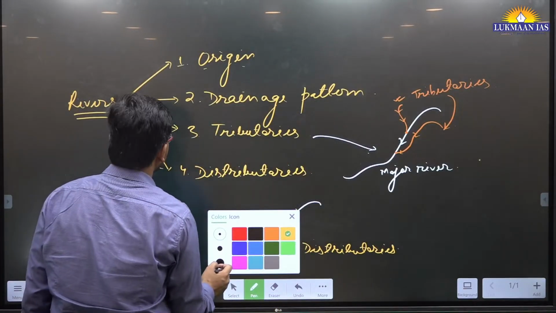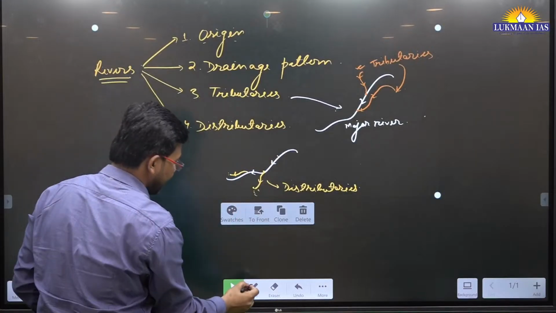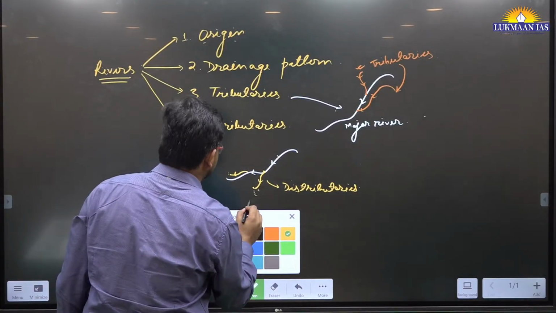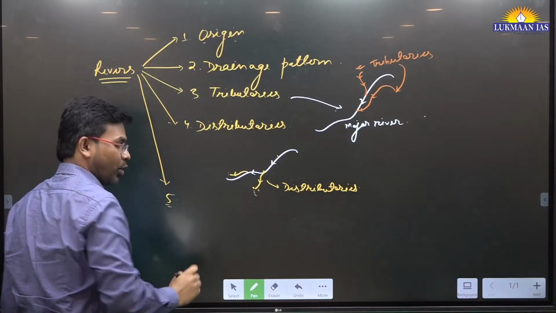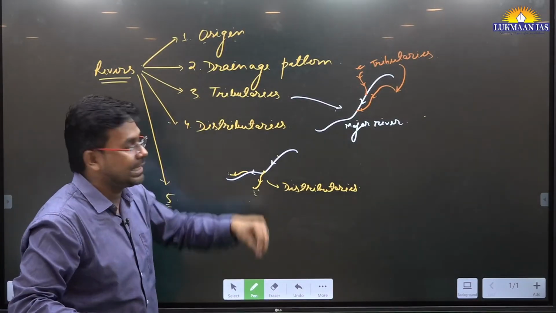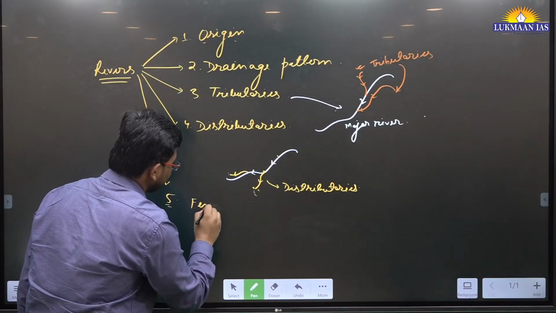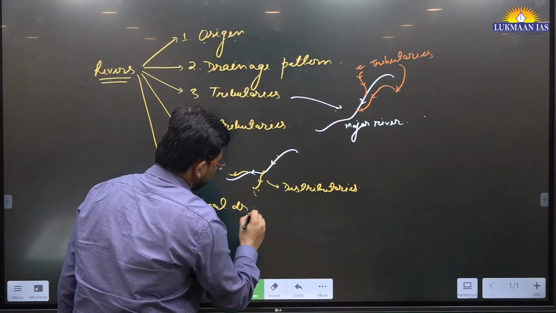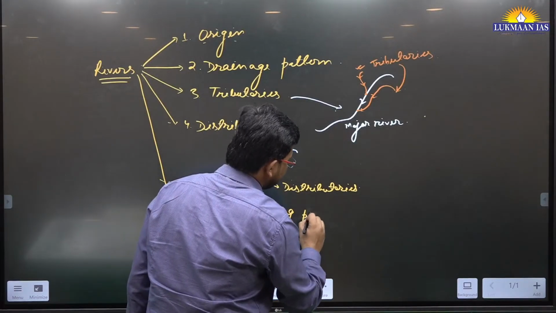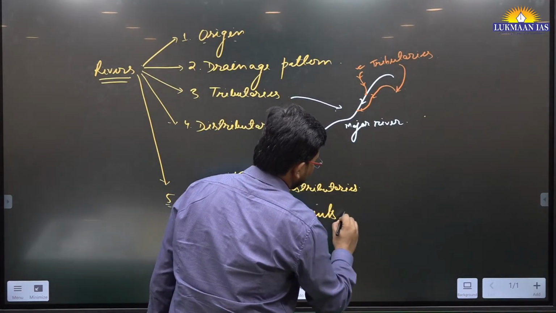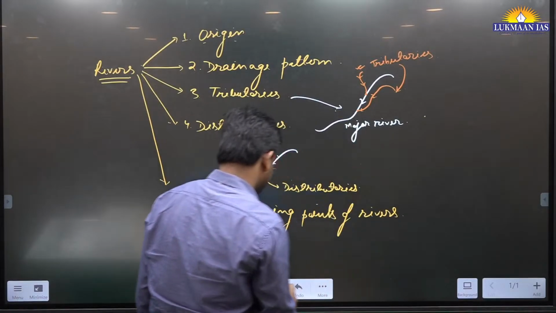And the final and most important point related to rivers is where these rivers are finally flowing, or where the river is finally draining. So the final draining points of rivers, that's also important.